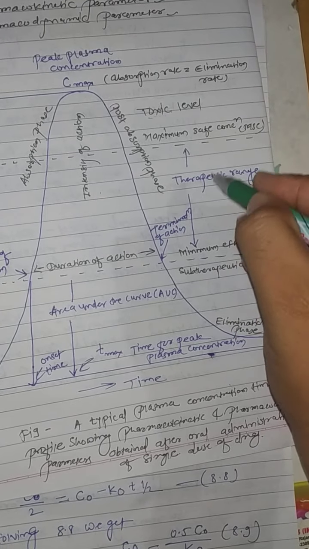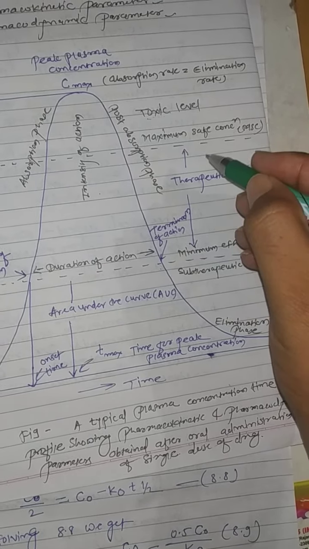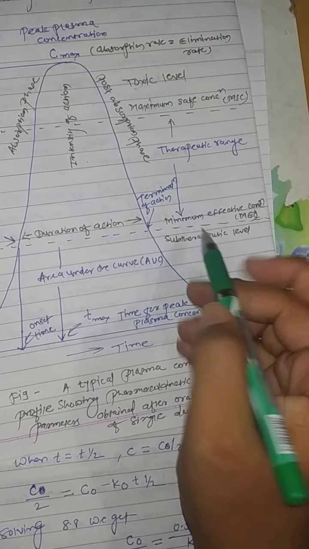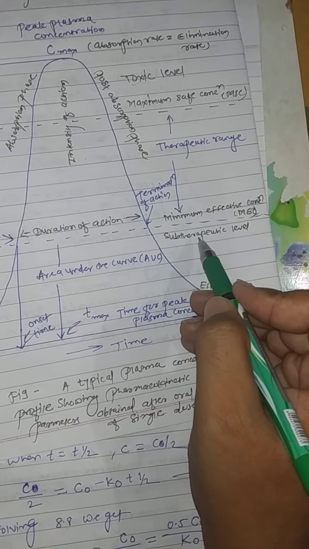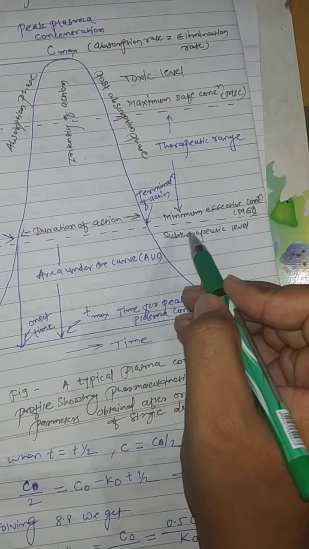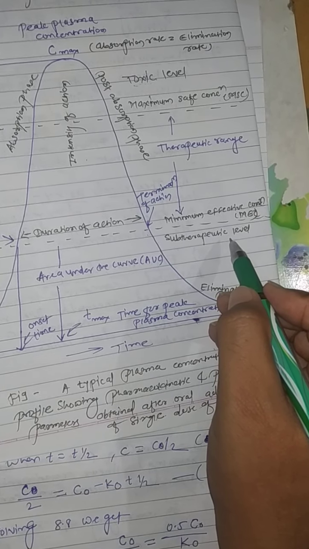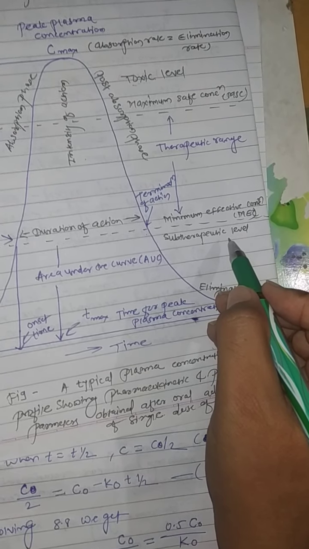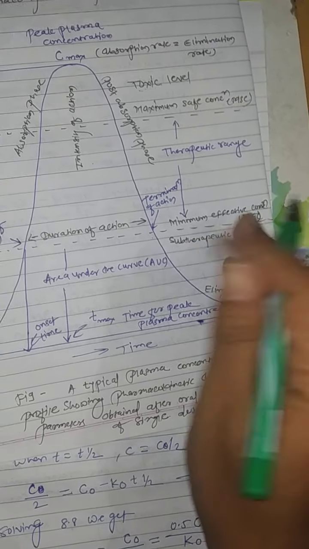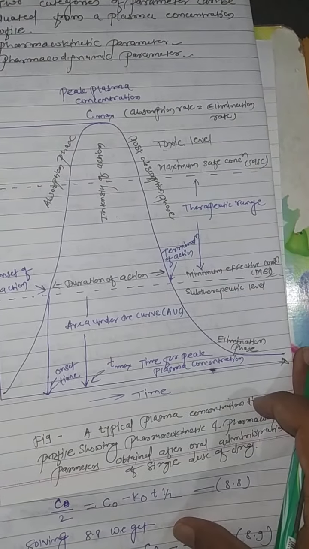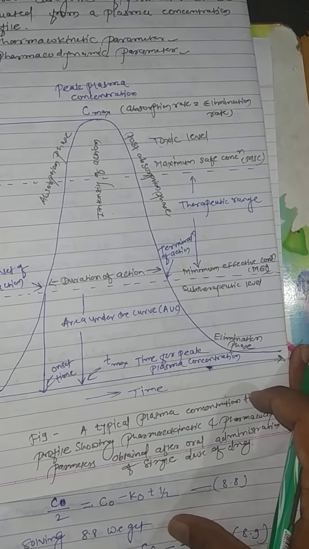So this window is very much essential for the better therapeutic efficacy or therapeutic activity of any drug. Below this level, that is the minimum effective concentration, is said to be a subtherapeutic level, meaning it does not show any pharmacological action or any type of therapeutic activity of that drug. So here we have another term: this whole region shows the intensity of action of a